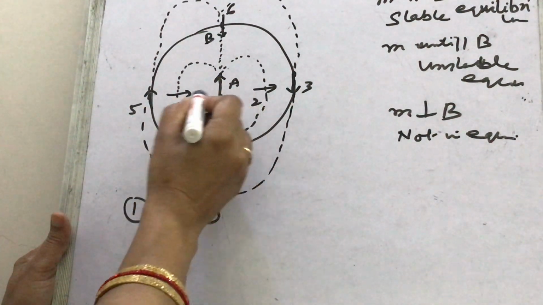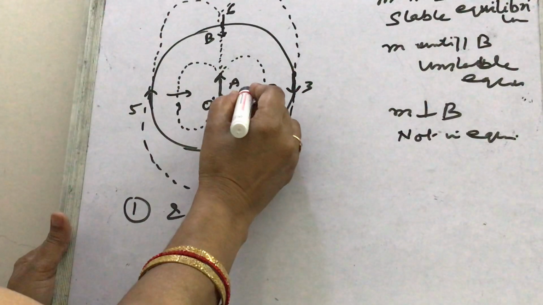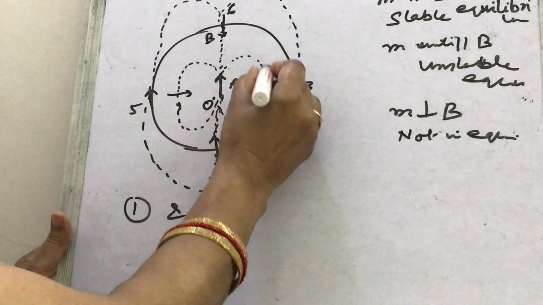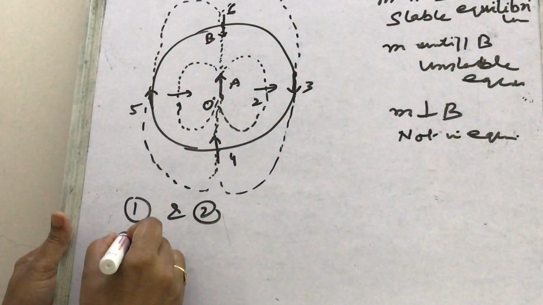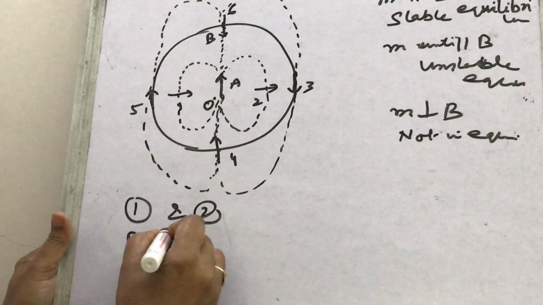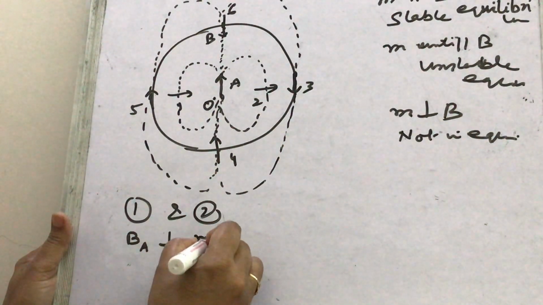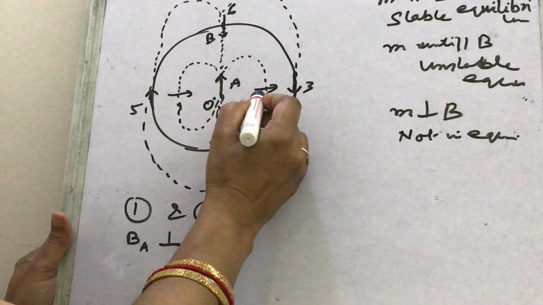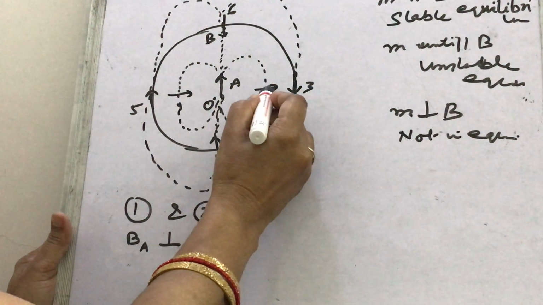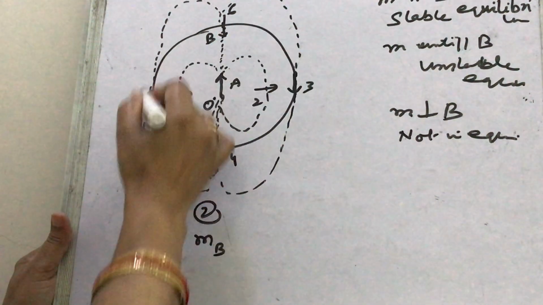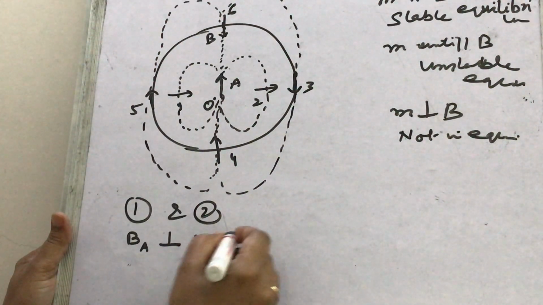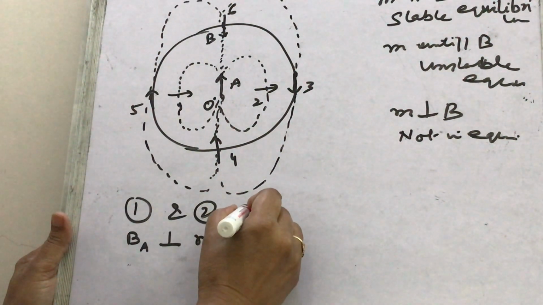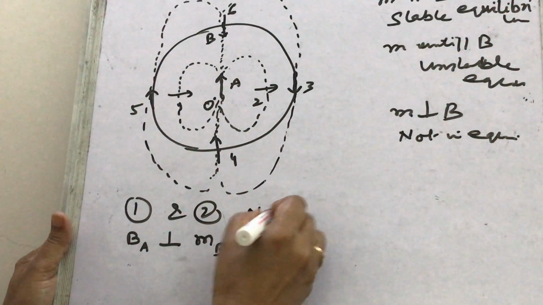So at 1 and 2, what do you find? This is the magnetic field of A, so you will write BA, and it is perpendicular to MB, that is the magnetic moment of this B needle. All these needles other than A are B, identical ones. So 1 and 2 are not in equilibrium.